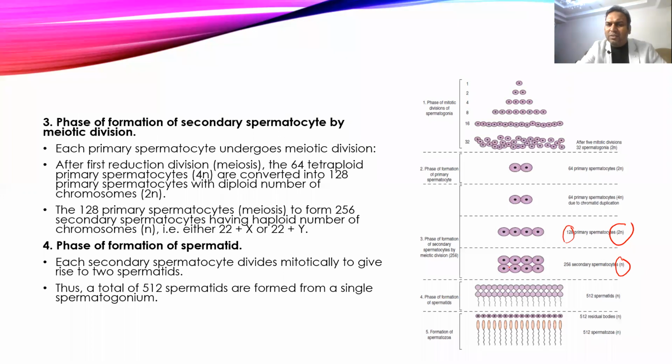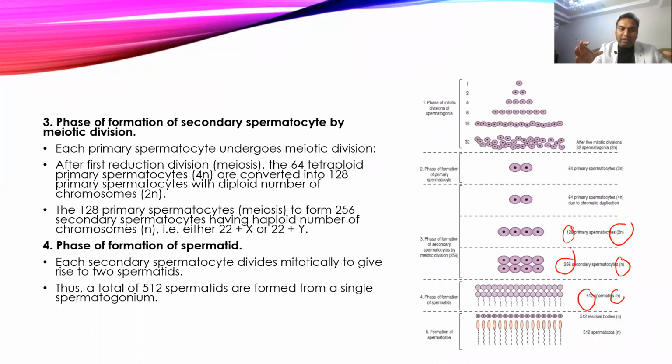So sometimes you might get MCQs on at what stage the number of chromosomes decreases to half; that occurs in phase 2. And now the total number of spermatocytes formed from one germinal cell, or spermatogonial cell, is somewhere around 256. Then it goes to phase 4, where it divides mitotically. Now there is no further decrease in the chromatid content, and it will remain the same number of chromatids, but it will double the number of sperms. That is somewhere around 250.